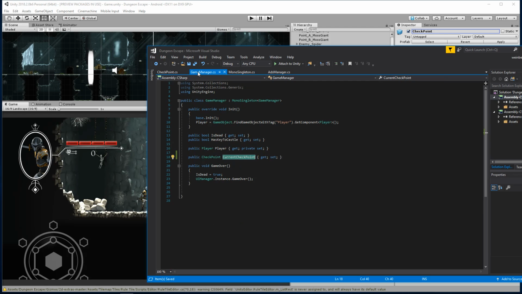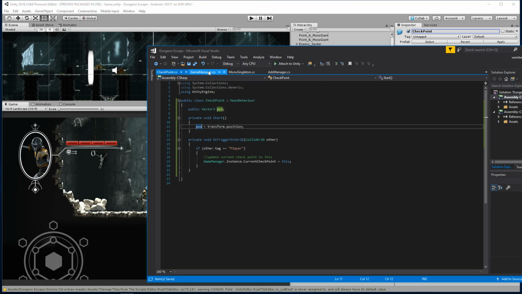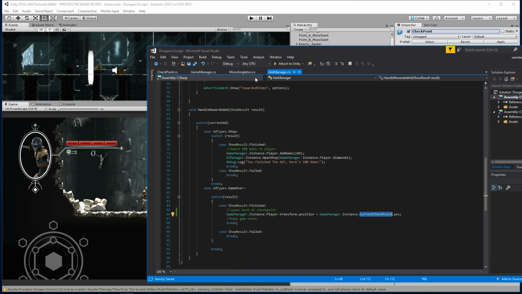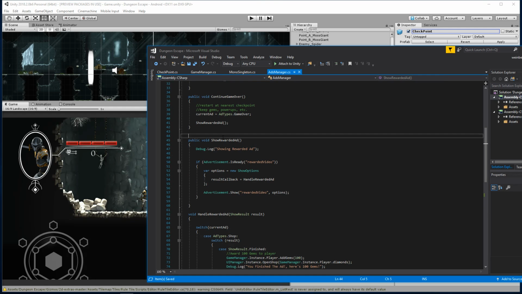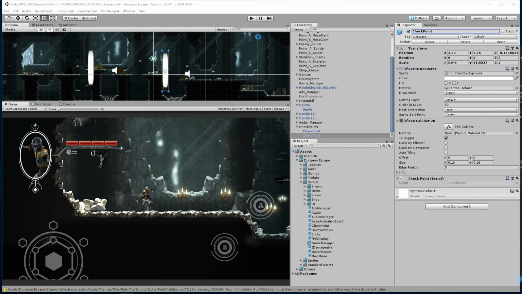Although maybe. Basically, it involves what this get means, and it would handle it for me. So I'm not going to do that though. All right, so let's go ahead and we can actually test this out. Everything should work. Now we just need to actually call this function though. So when do we do the add type game over? So here we have continue game over. We need to call that button from our main menu or from our game over menu.